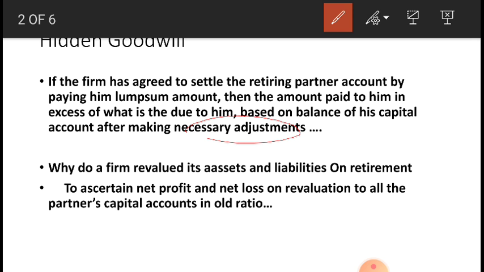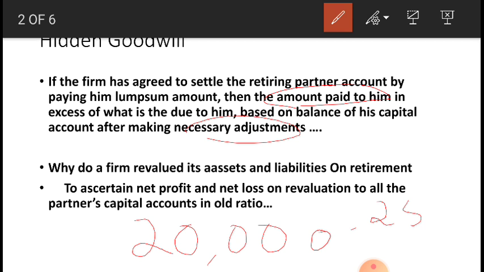Okay, that is as per my due. Amount paid to him actually will be 20,000. But you both are deciding to pay me 25,000. Okay, see, actually I should get how much? 20,000. But you both partners are deciding to pay me 25,000. So how much extra you are giving me? Yes, you are giving me 5,000 extra.